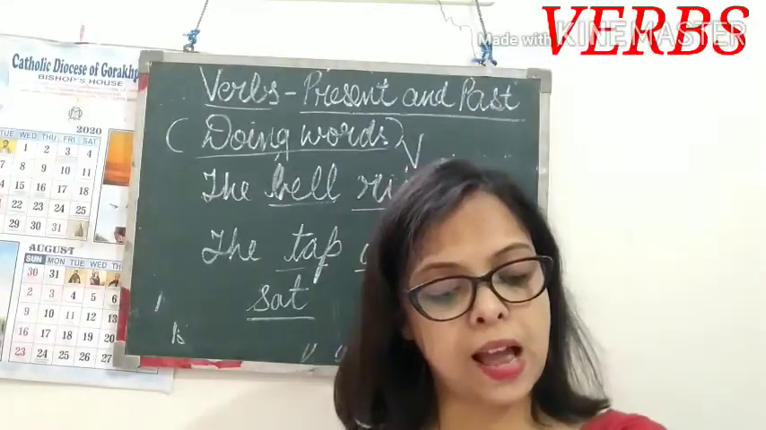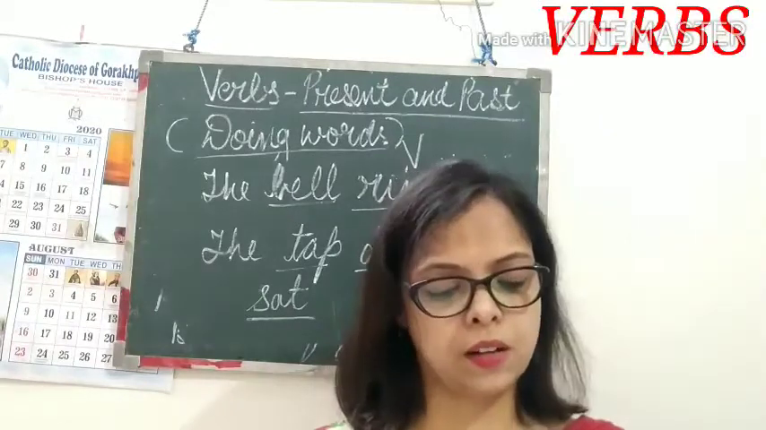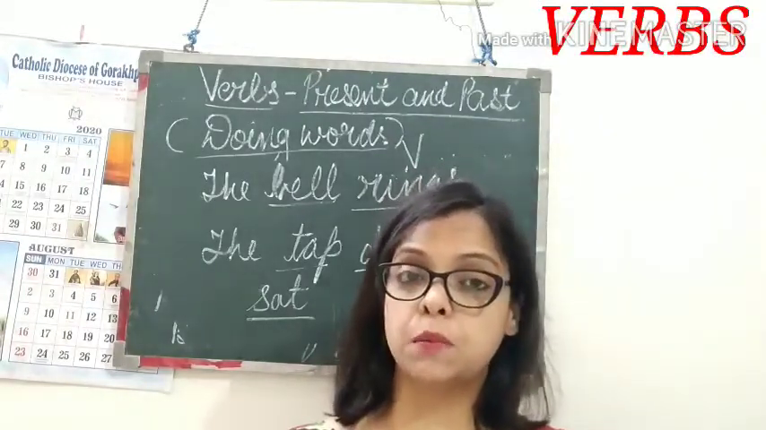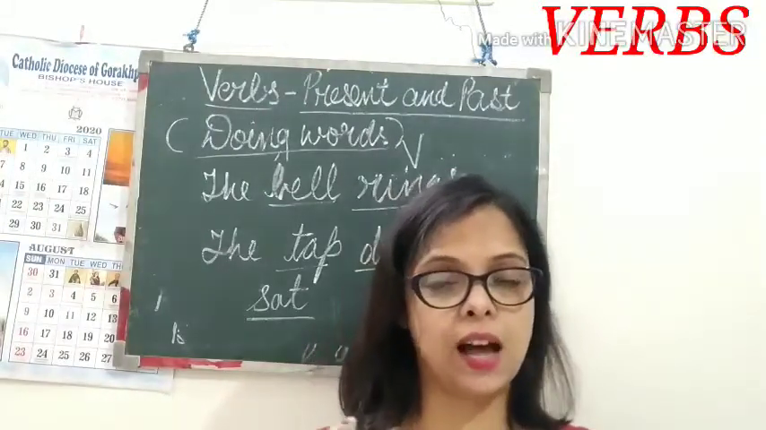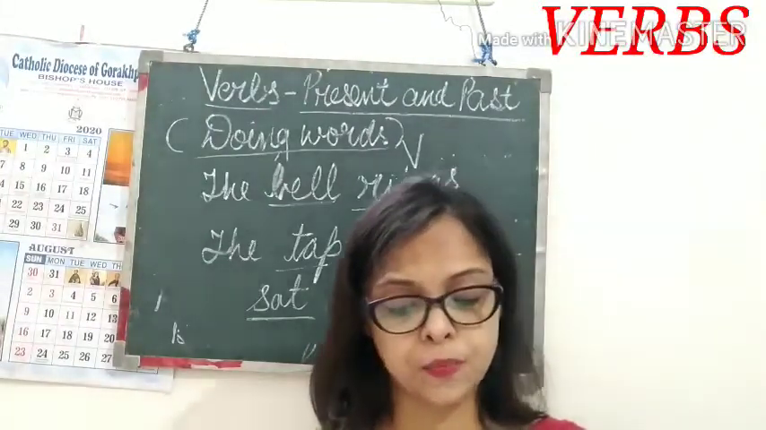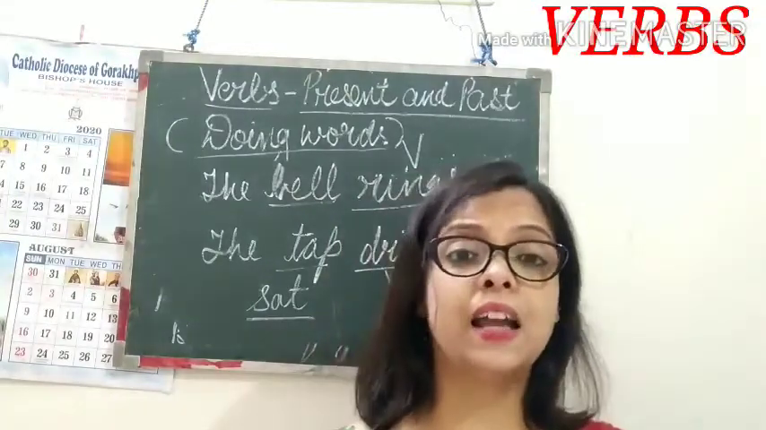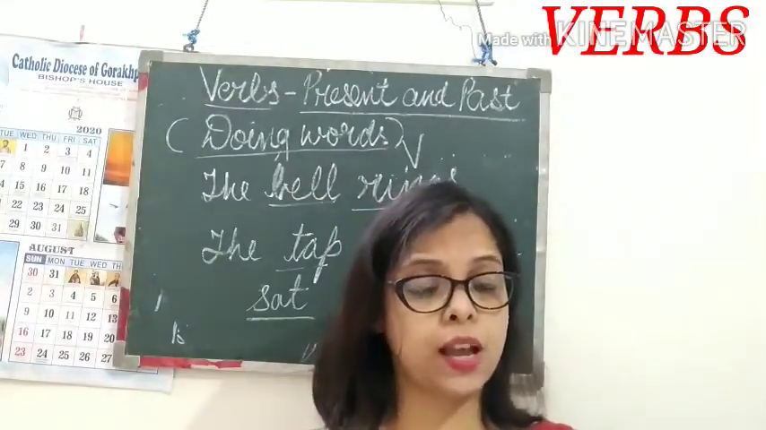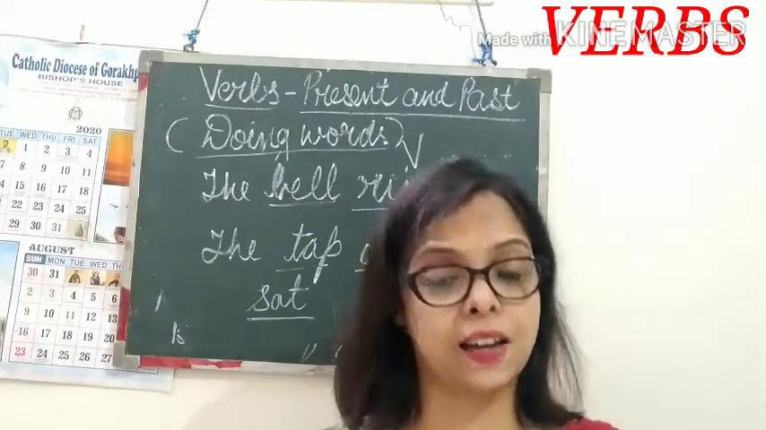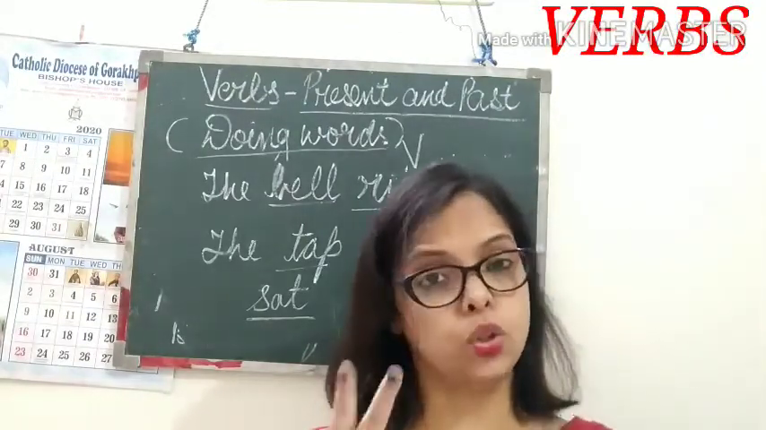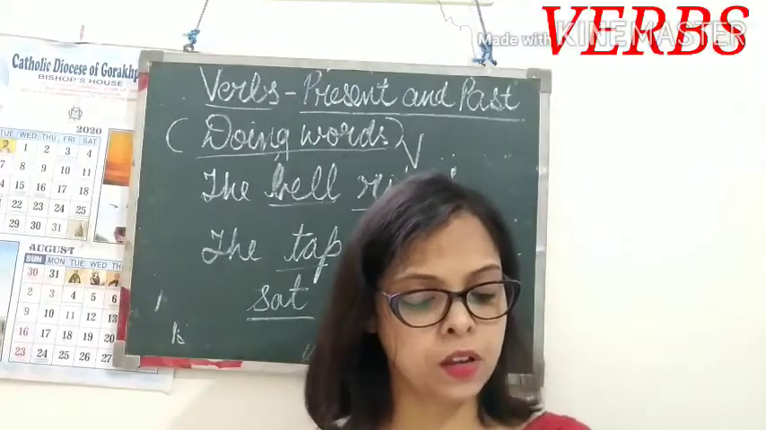Now, the bell rang and they ran out of the classroom. So what action is being done by the bell? Rang. Rang is the past tense of ring. Bajna. R-A-N-G, rang. So underline rang, and also ran out. Running, dorna, is also an action. So you underline rang and ran. Two verbs are there.